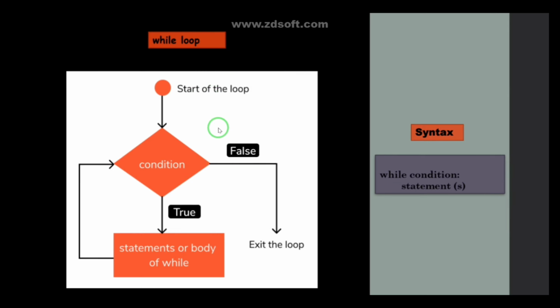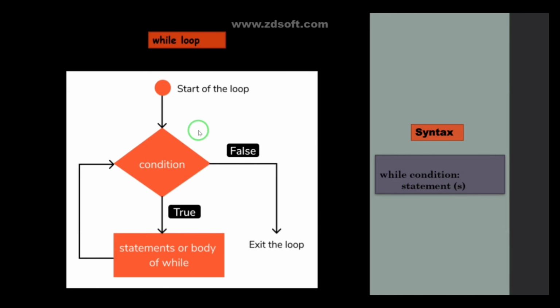In this you are not using any iterator variable. You can simply use a condition directly. So here is the syntax: while condition. As long as the condition is true, the statement will execute. If the condition falls under the false case, then the statement will not execute.